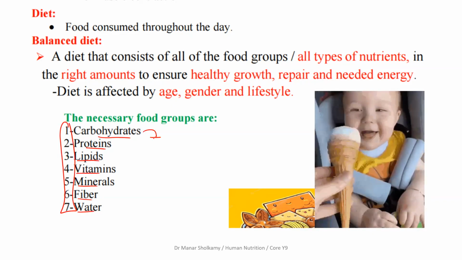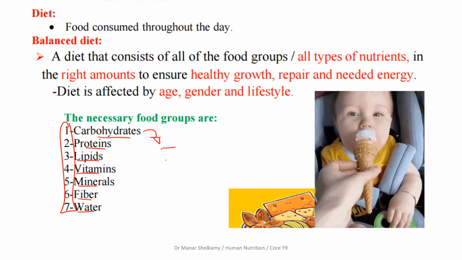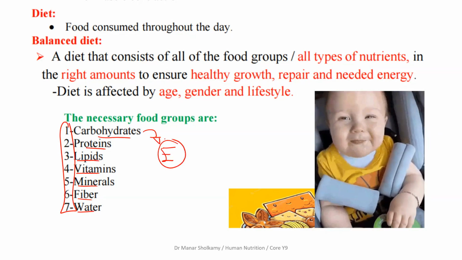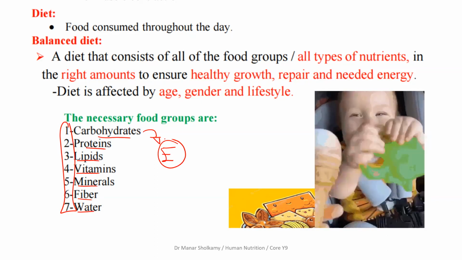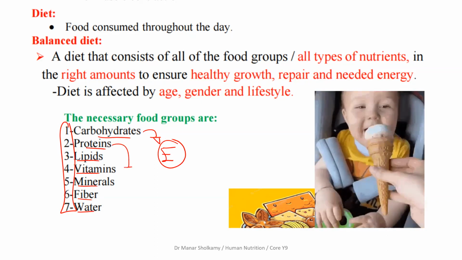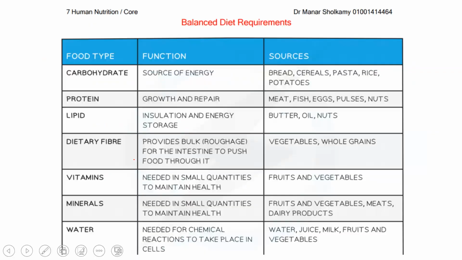It's a very easy lesson. Now, of course, carbohydrates, it is needed for what? What's the main function of carbohydrates? Why do we eat carbohydrates? Energy. For energy. Proteins, what are proteins needed for? Muscle repair. Growth and repair. We need also proteins for other things, like for the making of hormones, for the making of enzymes, for the making of cell membranes. Proteins are needed for a lot of things.